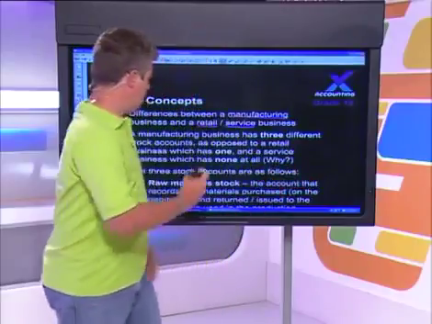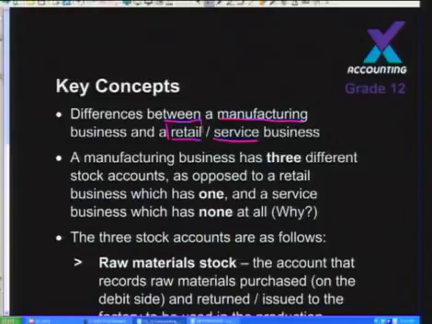Not like Pick n Pay or ShopRite. Pick n Pay and ShopRite are what we call retail businesses, because what they do is they sell finished goods to the public. They don't manufacture all the goods that they sell.